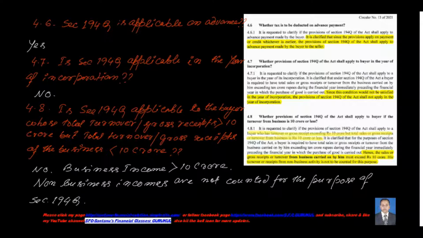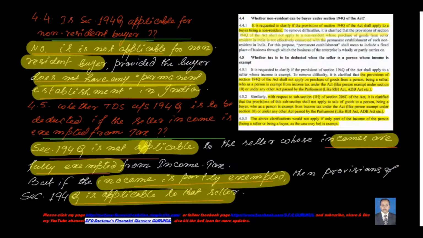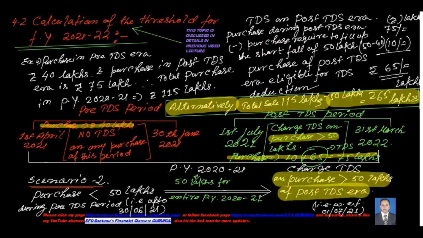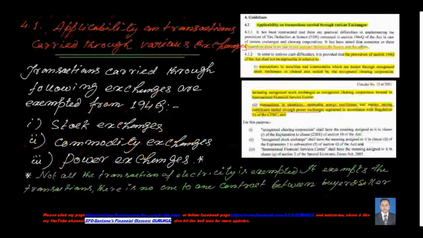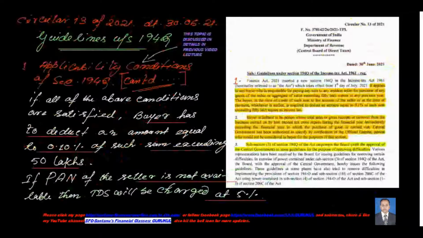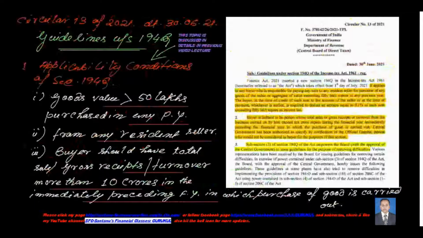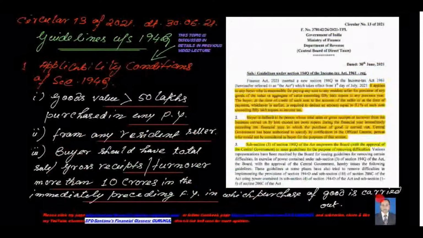So in this case, one of the conditions stated in the provision is that the total gross sales or total turnover of the buyer should be more than 10 crores in the previous year, just immediately preceding the year in which such purchase of goods is carried out.